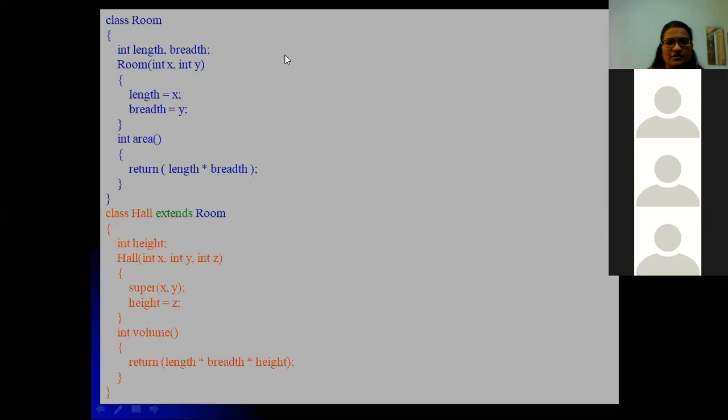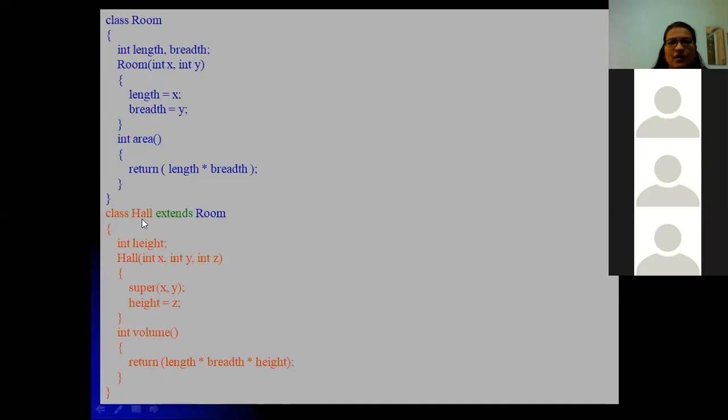So here, class room is there. In that, length and breadth are two variables, and room is a constructor. Int x and y are the parameters of it. So the respective x and y values will get assigned to length and breadth. And int area indicates that we are returning something to where you are calling. So return length into breadth.